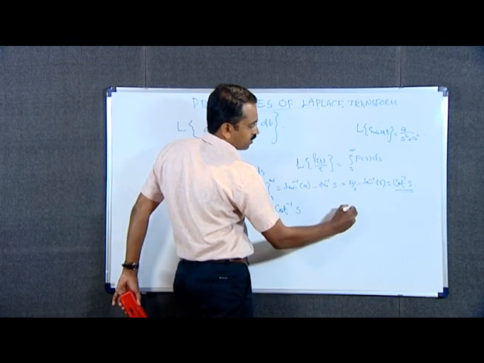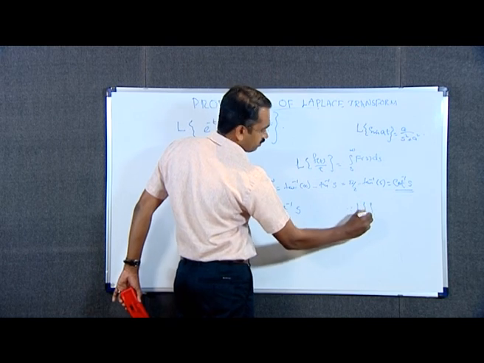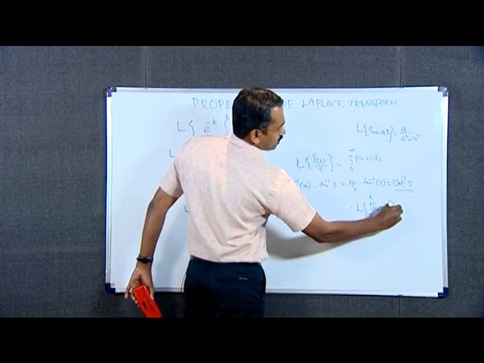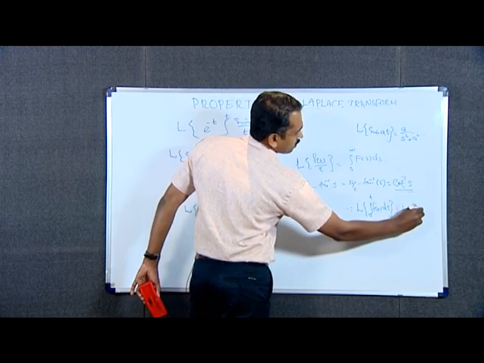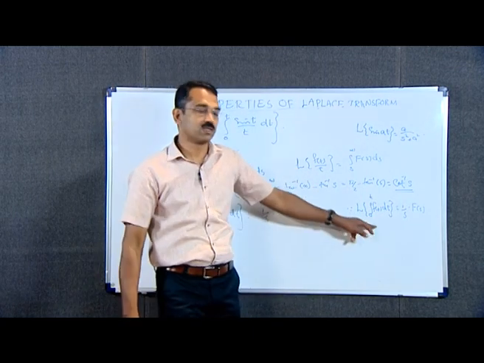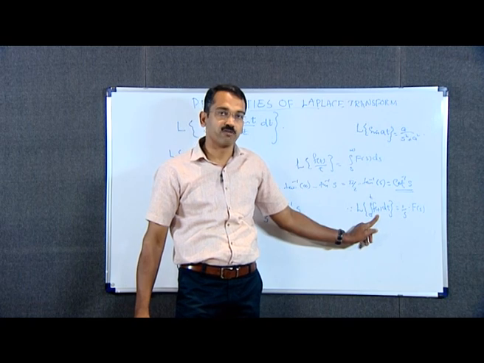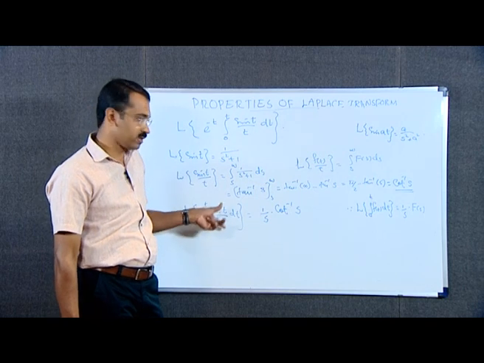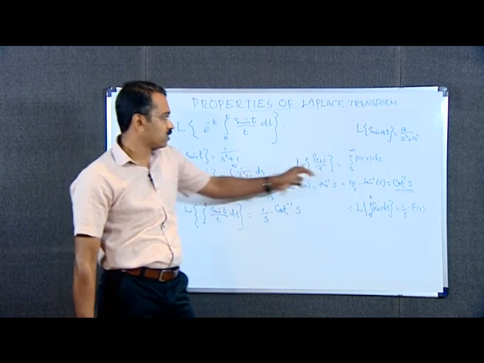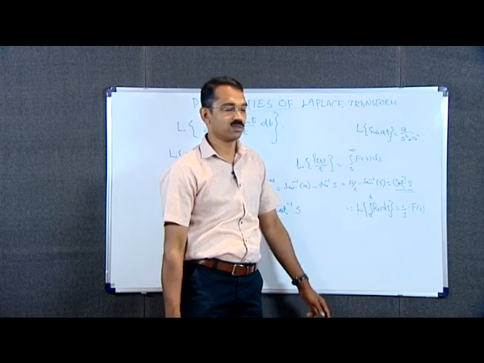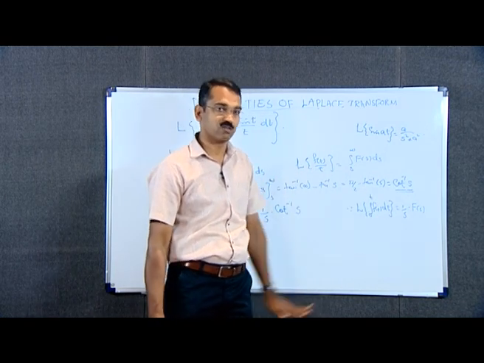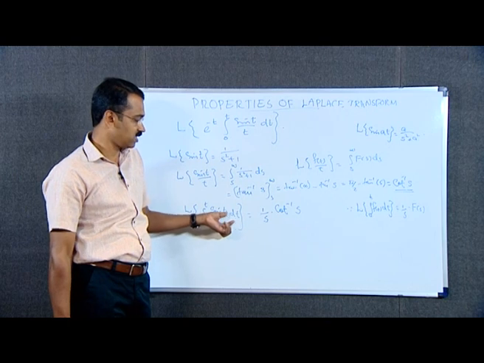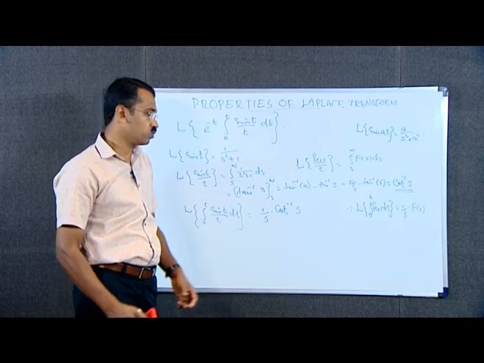because Laplace transform of integral from 0 to t f of t dt is 1 by s into f of s, where f of s is the Laplace transform of this integrand f of t. Here it is sin t by t, and the Laplace transform of sin t by t is cot inverse s, which is taken as f of s. Therefore, by this property of integration of transforms, we can write L of integral 0 to t sin t by t dt is equal to 1 by s into cot inverse s.